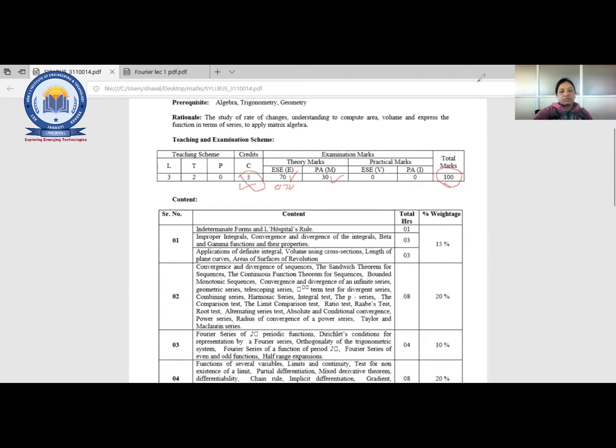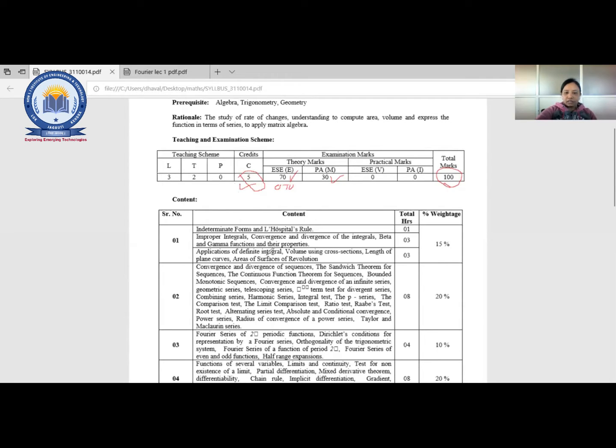Now basically this subject will be divided into 5. The credit, okay, credit means how much weightage is given to you. So what is the meaning of credits and what role does it have where your result is calculated? Just go through the website gtu.ac.in and look at how your SPI and CPI are calculated, right? So you will get your answer about what the meaning of credit is, right?